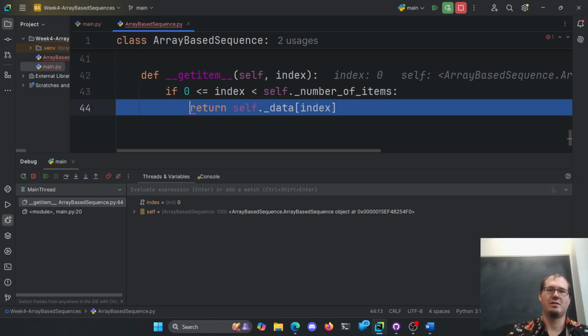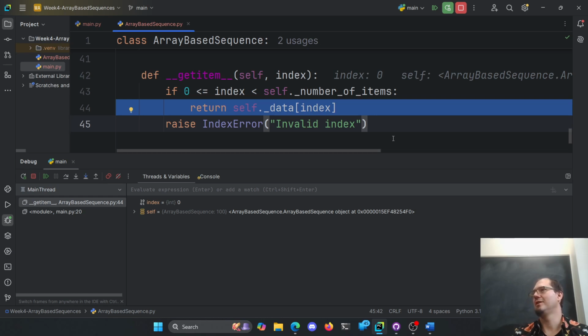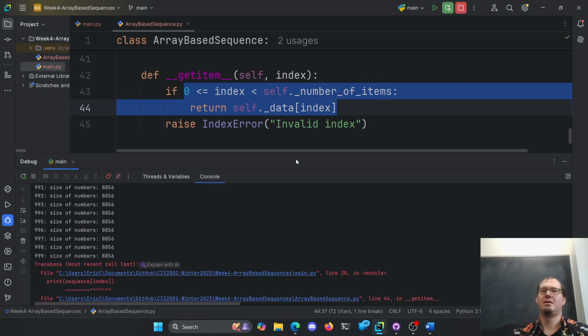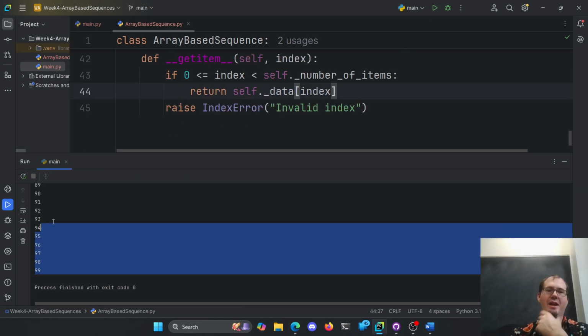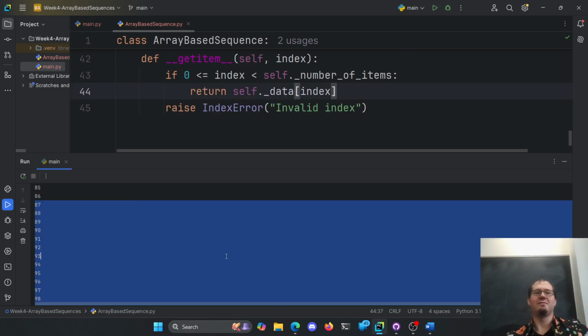That's the valid range here. If it's not valid, we'll raise the index error. These ones are good. You should have something here. All right, it's 2 in a row. Third time's got to be the charm. Hey, it worked. Okay, that was exciting. Very, very exciting.